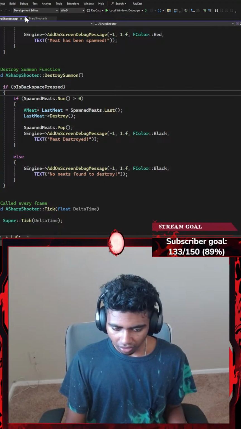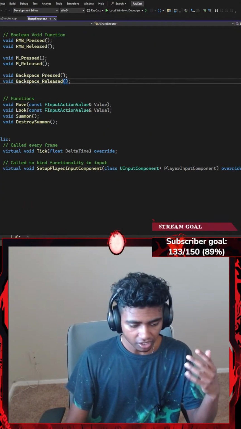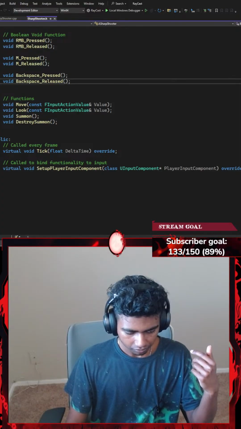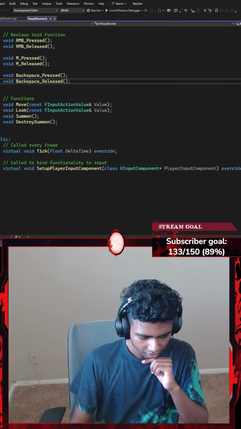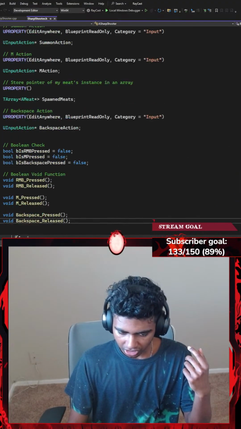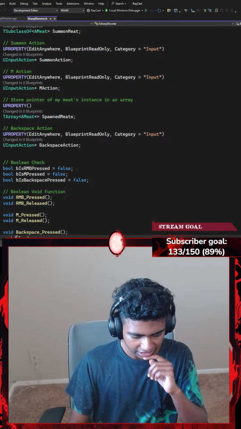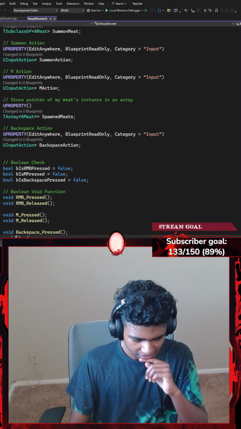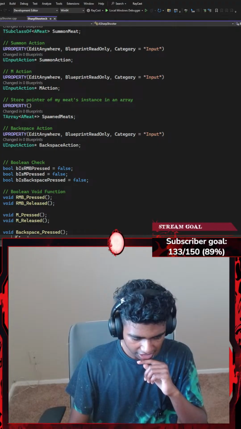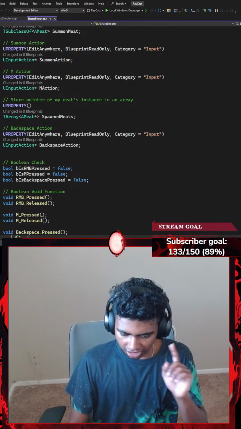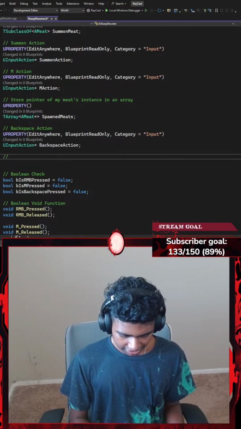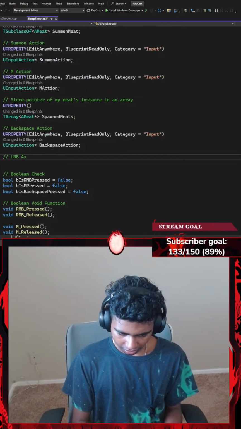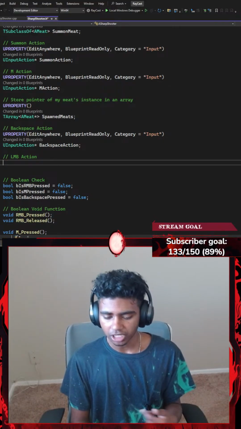That said, now let me go ahead and move on to my sharpshooter's header file. I don't think that I need the erases object. So what else would I need? Let's see real quick. I'm going to be needing a left mouse button action, so let's go ahead and do that. Would I need anything besides the left mouse button? I want to see everything I need first. Okay, so basically I just need a left mouse button and my shoot action. Okay, so that might not be that tough. So under my backspace action, I'm going to add a comment that says LMB action, which is basically my left mouse button action.